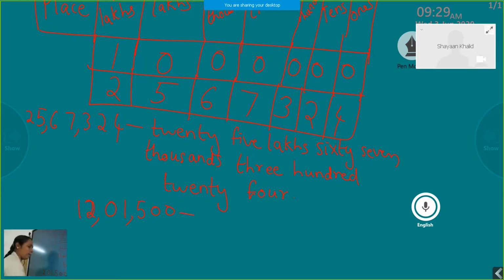Now how will you read this one? When you read a 7-digit number, we have to read the digits of each group together along with the period name. I think it is clear to all of you. The first period is 12 lakh, isn't it? 12 lakh.